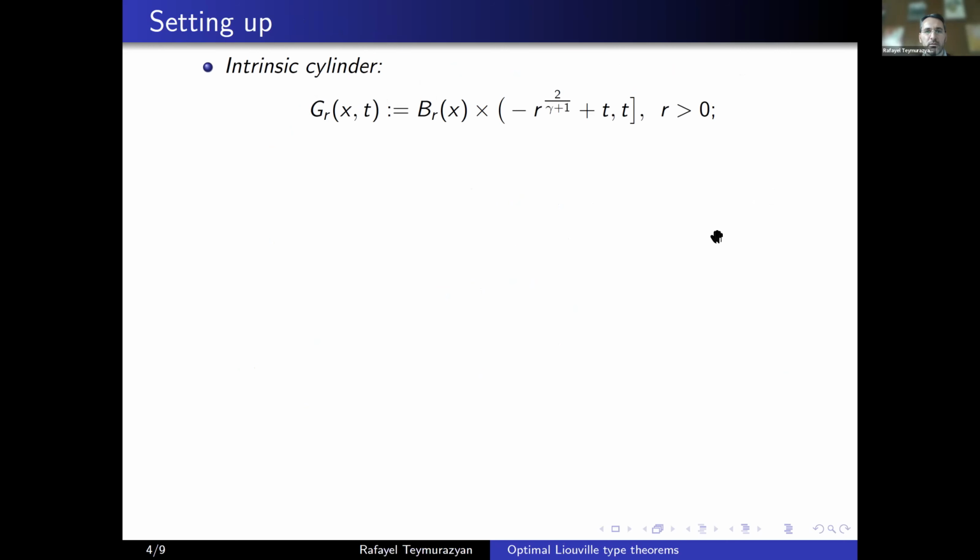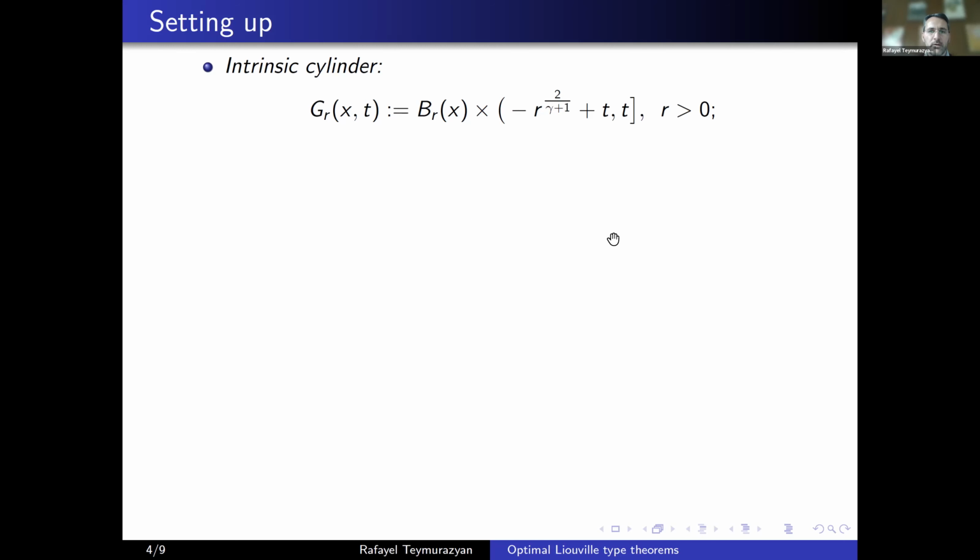This is the intrinsic cylinder, the lower cylinder. So B_R(X) is the ball centered at X with a radius R. And this is the lower cylinder. And when X and T are 0, we simply just write G_R, meaning X and T are 0. So G_1, for example, would be B_1(0) multiplied by (-1, 0], right? And this is the intrinsic norm. We are going to use this notation to describe what kind of growth we assume at infinity.